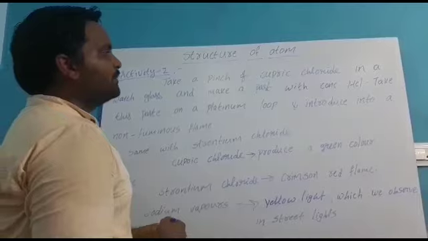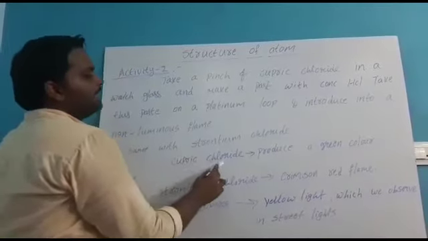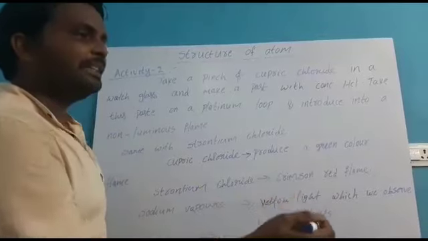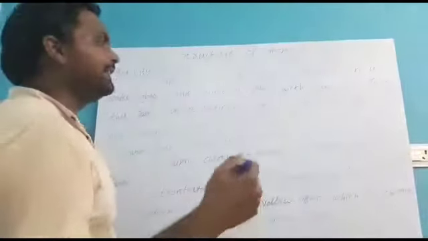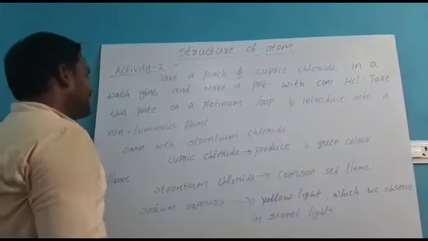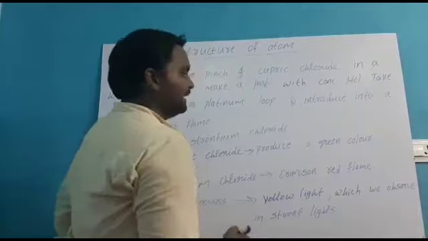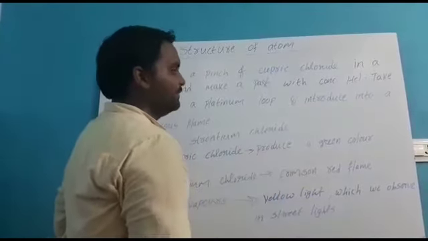So what you will observe: the cupric chloride produces a green color flame. Automatically the flame will convert into green color. It will give only green color, that cupric chloride. And strontium chloride gives crimson red color, that is a red color flame.